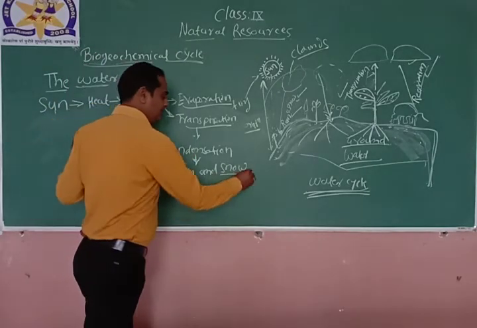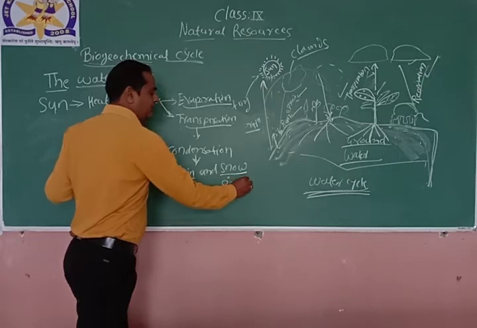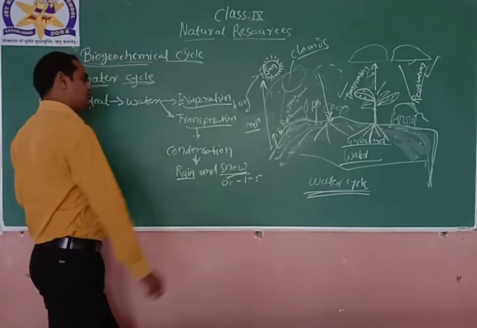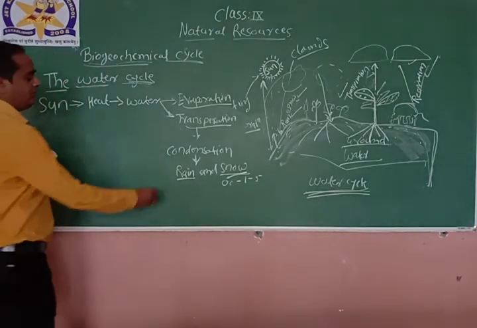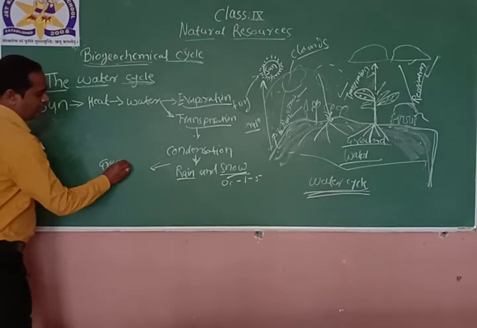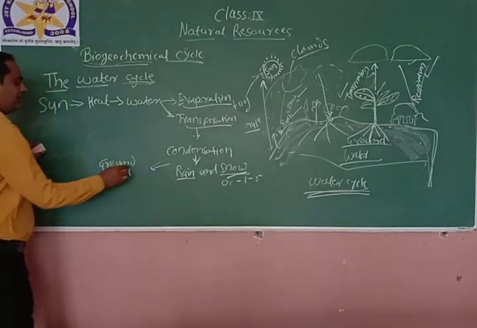If the temperature becomes 0 degrees Celsius or -1 or -5, this water will convert into snow, right? So it will fall down on the ground level.